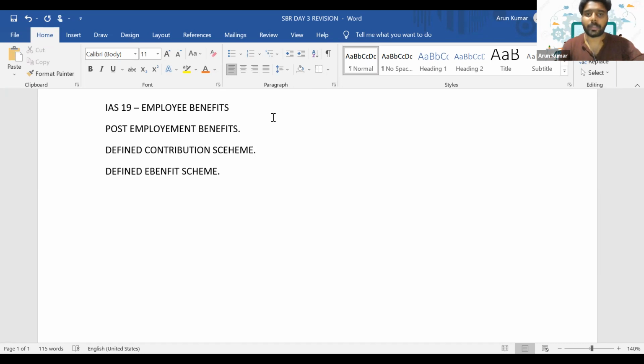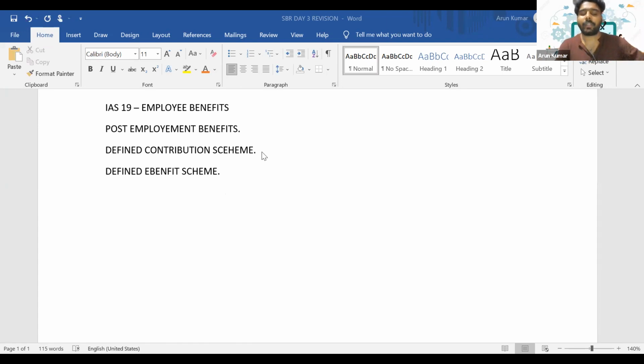Can you reply in the chat? So there is defined benefit scheme and defined contribution scheme. I hope you understood the difference between these two items. Whenever we have an obligation to pay something extra than what we actually contribute to the scheme, then we'll call it a defined benefit scheme. And defined contribution means we only need to pay a fixed contribution. We are not liable to pay anything in excess if that pool of assets is not performing well.